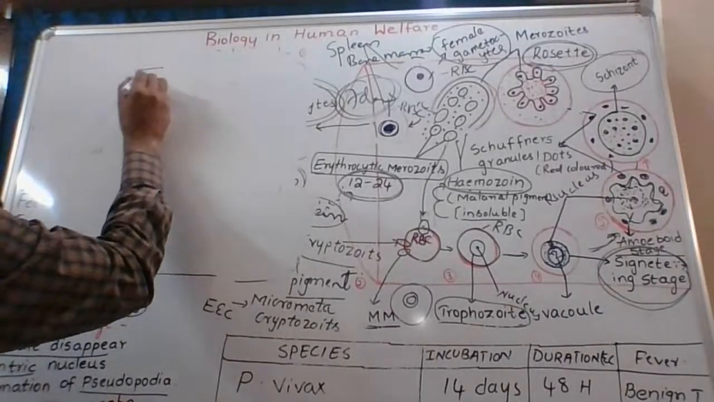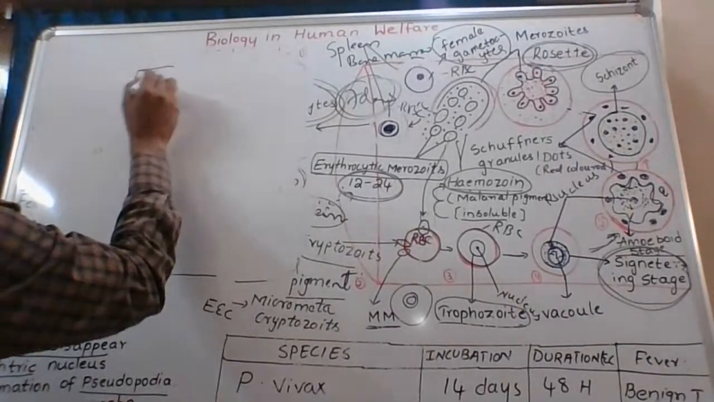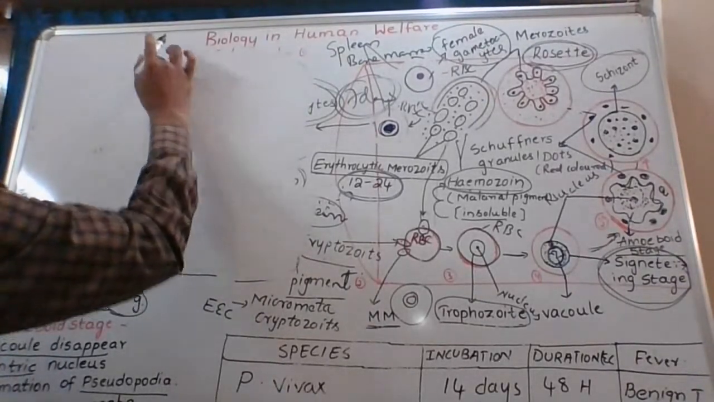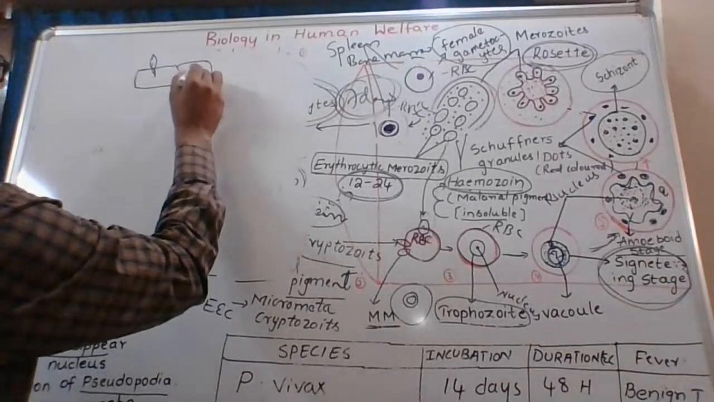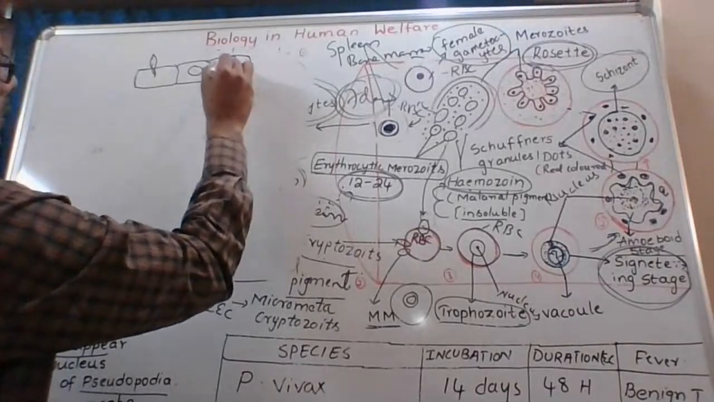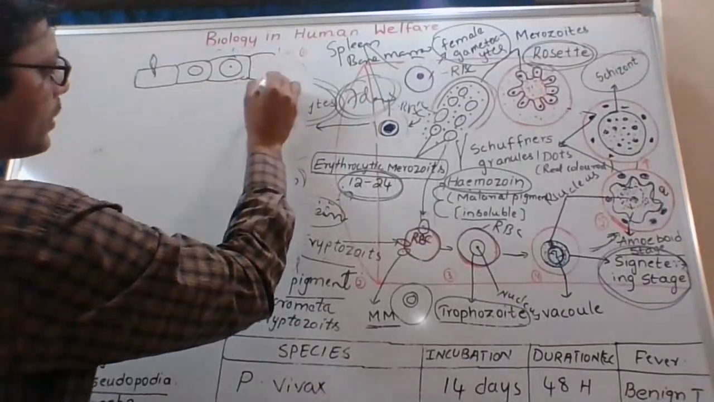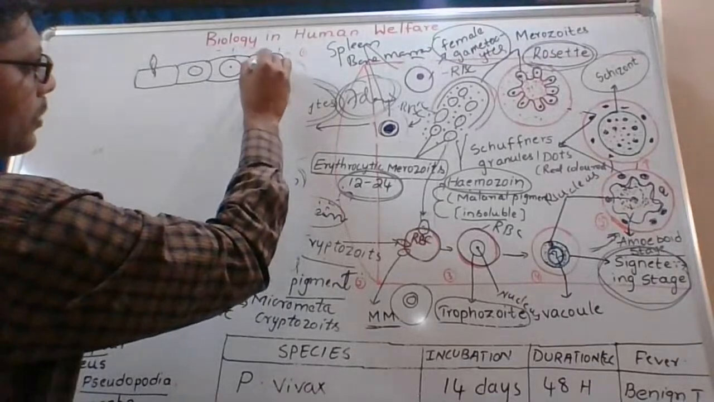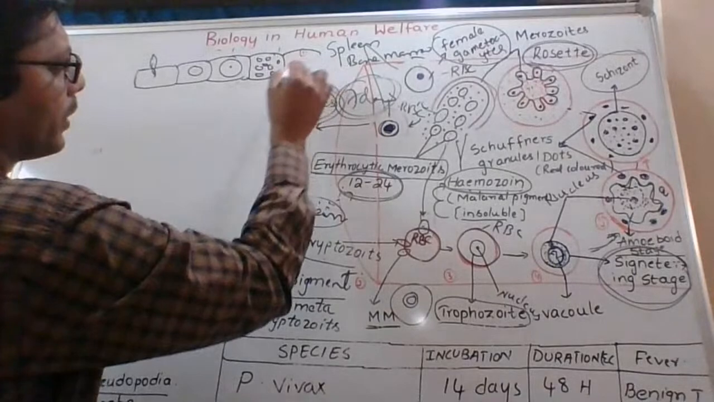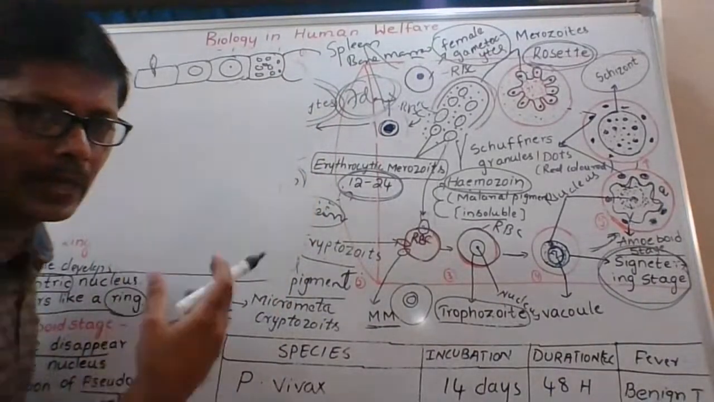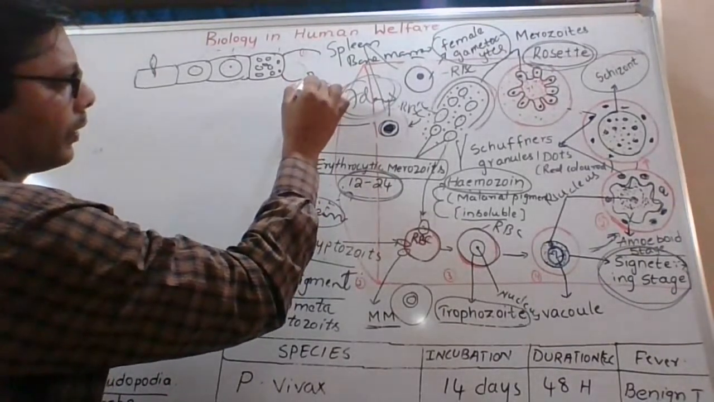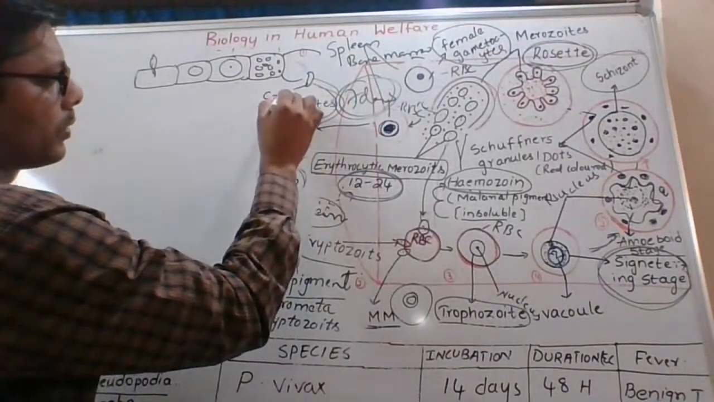For example, I am drawing rough diagrams here. This is a sporozoite, a sickle-shaped sporozoite that entered the cell. Then it transforms into a trophozoite. Then it transforms into a schizont, a larger one. Then it undergoes schizogony, and these are all the daughter cells. The red blood cell as well as the schizont bursts and releases them. What do we call these stages? Cryptozoites.